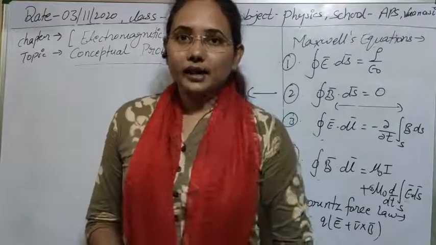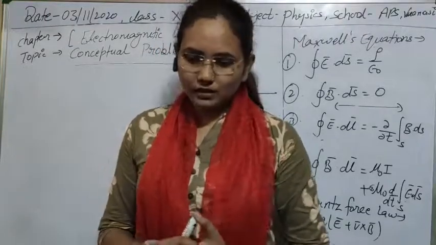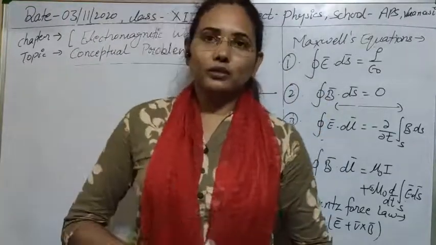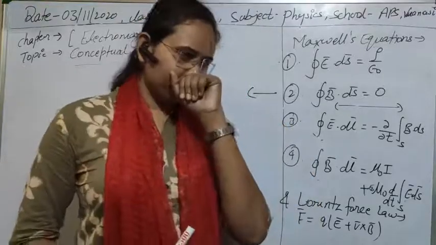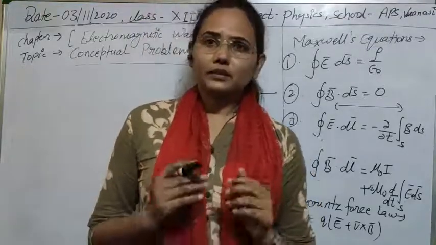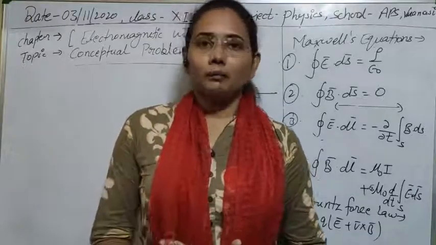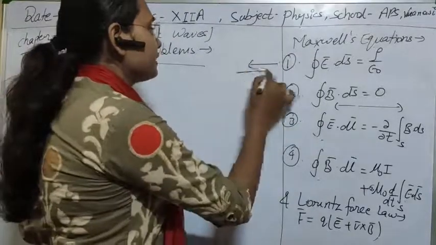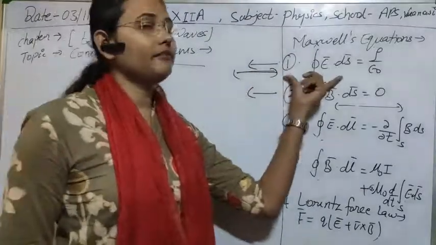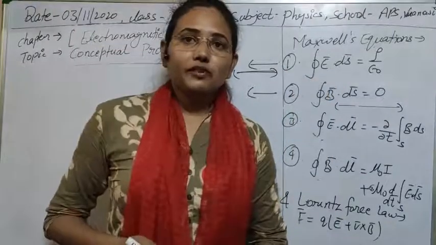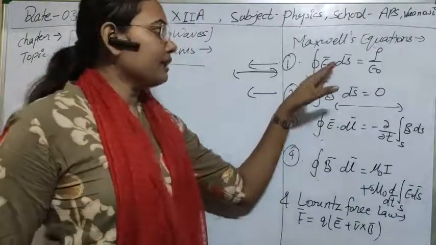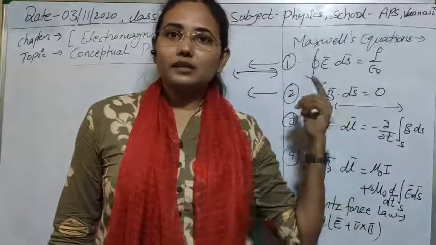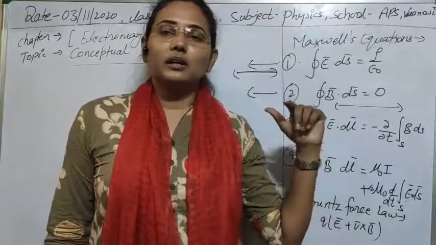The next question is: which equation shows that electric field lines cannot form closed loops? It means that simple electric field lines can form from electric monopoles. This answer is given by the first equation. So this first equation tells us that electric field lines can be created with the help of one charge, and there should not be the necessity of closed loops in that case.